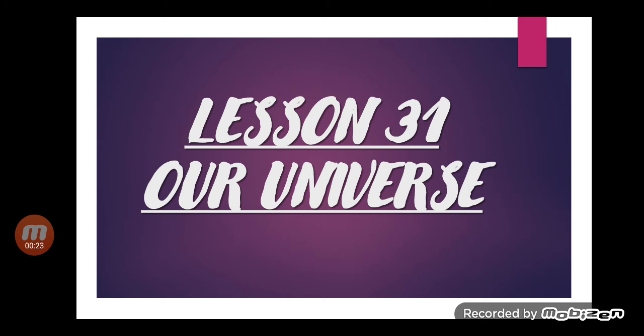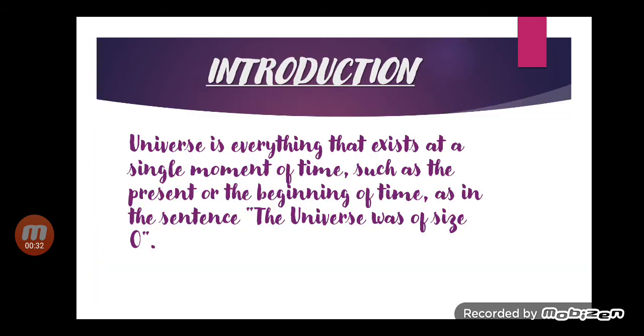So let's begin with chapter number 31, that is our universe. Children, first of all, we should know what is universe. There is a little introduction. Universe is everything that exists at a single moment of time, such as the present or the beginning of time, as in the sentence, the universe was of size 0.